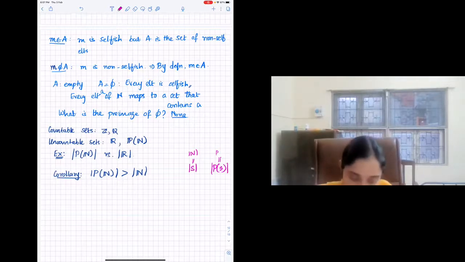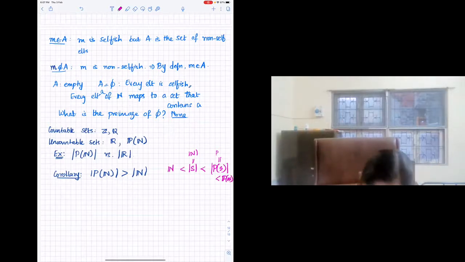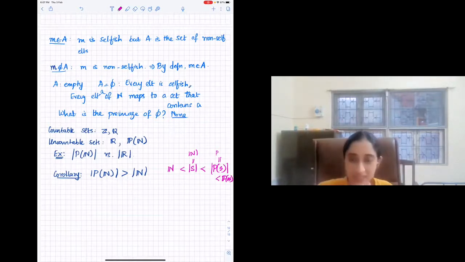But what if S is bigger than R, the reals? Then the power set of this will be similar to this, right? So what can you say about the cardinality? So we know that this is true. Yes, this will require some more detail about the continuum hypothesis.